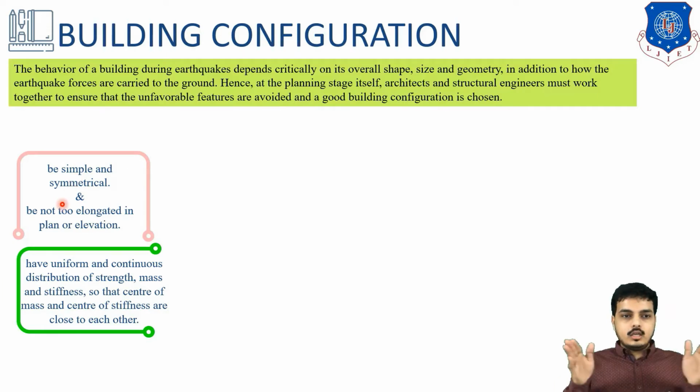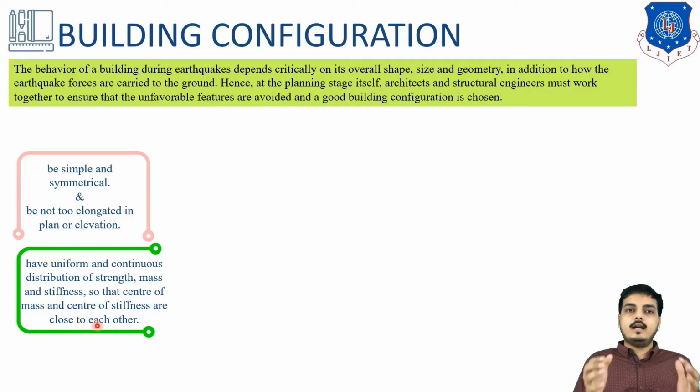It should not be too elongated in plan or in elevation. It should have uniform and continuous distribution of strength, mass and stiffness so that the center of mass and the center of stiffness are close to each other. As we know, the building is wide, so it has the major mass. So it should be planned in such a way that its center of mass and center of stiffness, or rigidity, are very near.